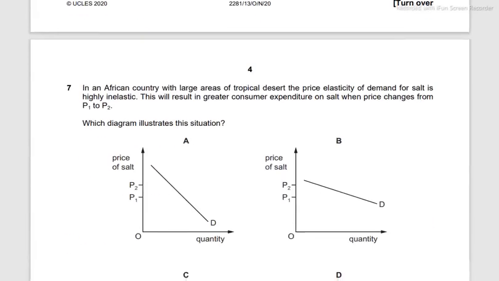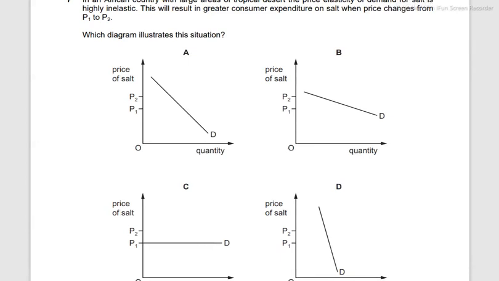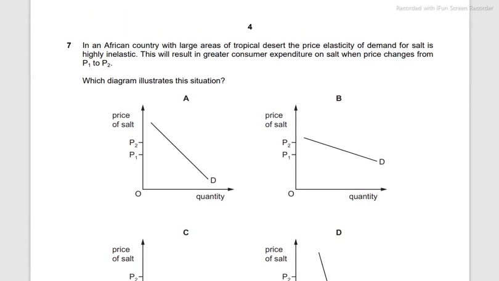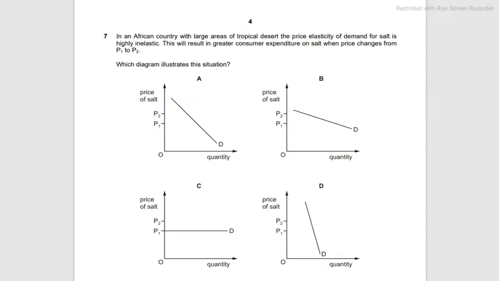Moving on. Okay, now this is a large question. It's a very big question. This needs to be underlined and analyzed carefully. So first of all, in an African country with large areas of tropical desert, the price elasticity of demand for salt is highly inelastic. This will result in greater consumer expenditure on salt when price changes from P1 to P2. Which diagram illustrates the situation?